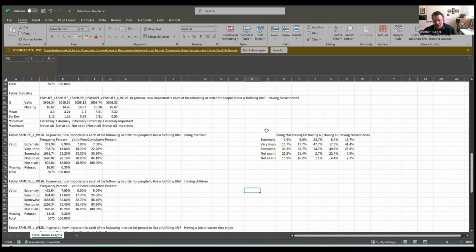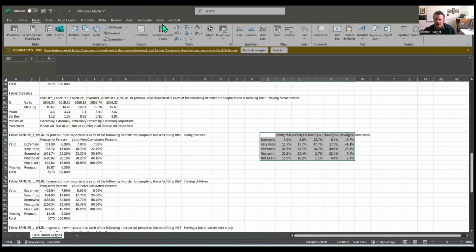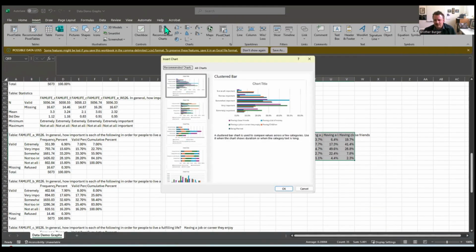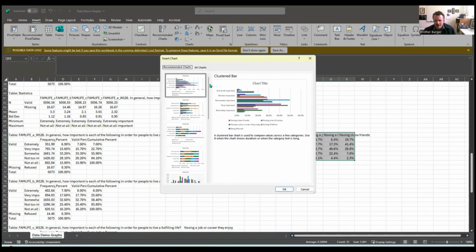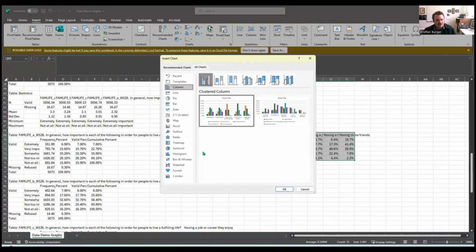Now it's easy. We're going to highlight the whole table, including that blank cell in the top corner. And then we're going to come here to Insert. And we're going to click on Recommended Charts. And the cool thing is it shows us some different kinds of charts here. Click on All Charts. This might be a better place for us to start.